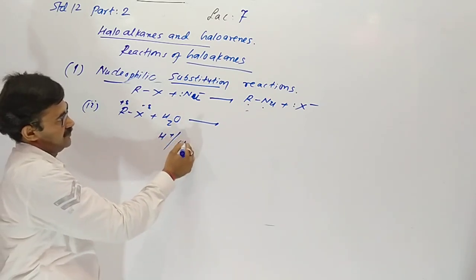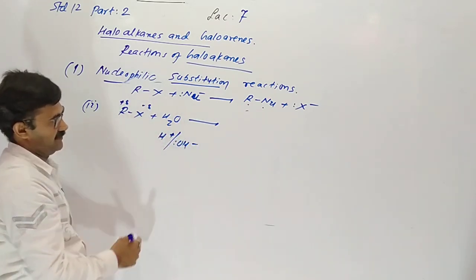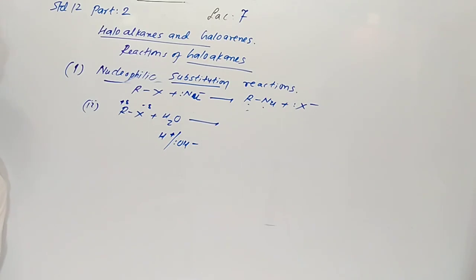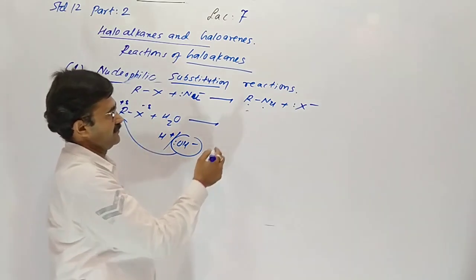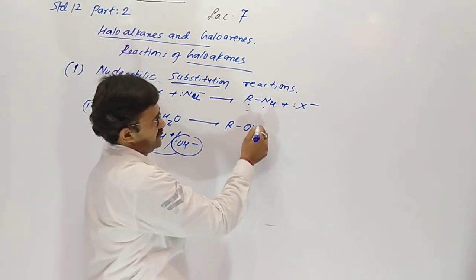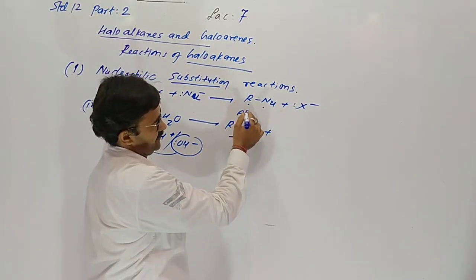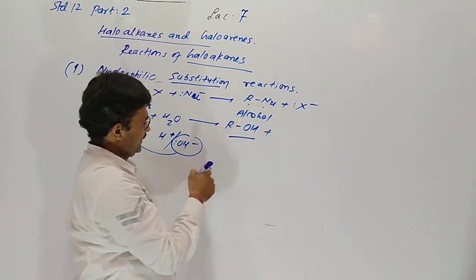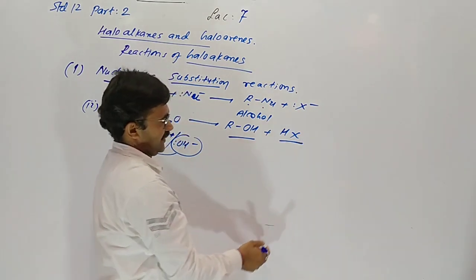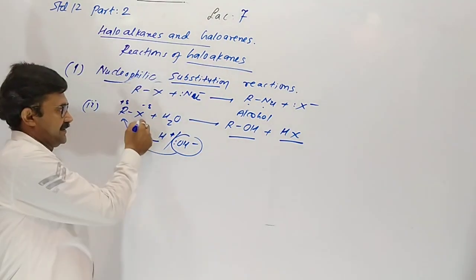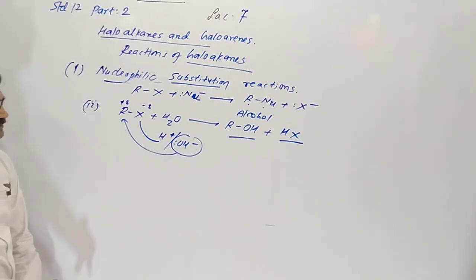Here water has two parts, H plus and OH, everybody knows. Here the nucleophile is OH, attacks over the positively charged carbon, so it also gives alcohol here, and removal of HX, hydrogen halide.